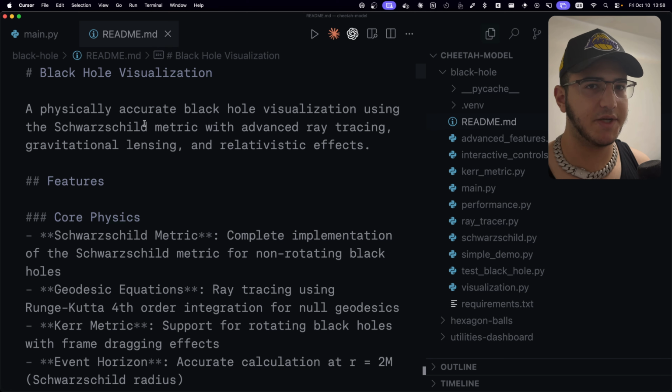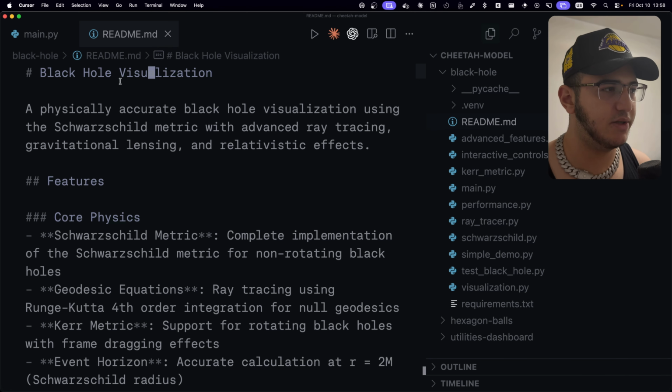So I will upload all these benchmarks to GitHub so you can take a look at them yourself. But first of all is the black hole visualization. Now, there's a lot of big words here, but the essential part you need to understand is we're basically testing its capabilities with physics, and specifically particle physics.